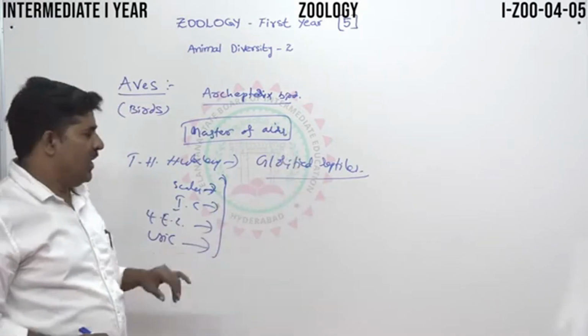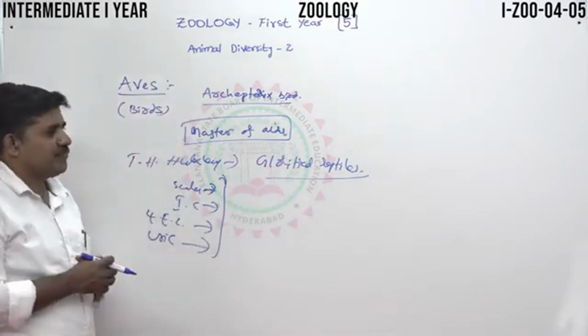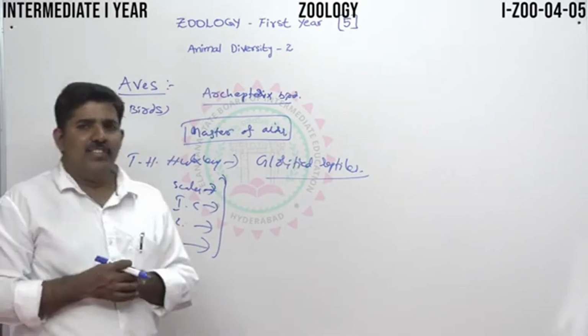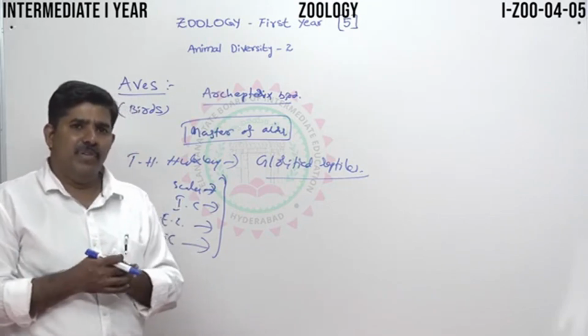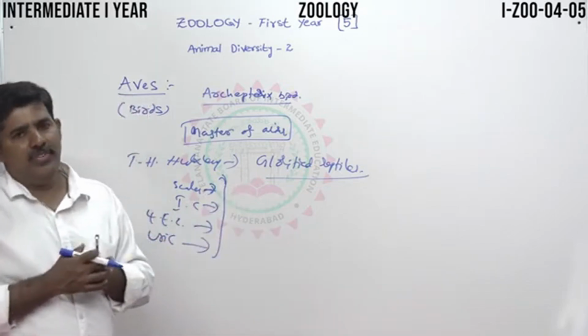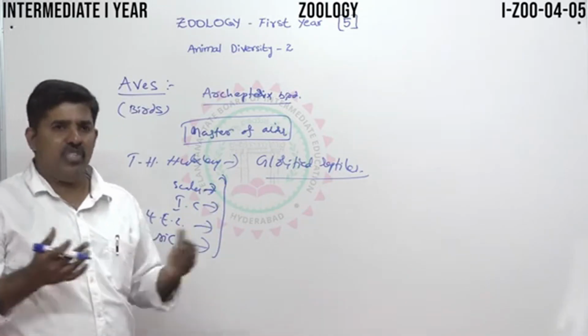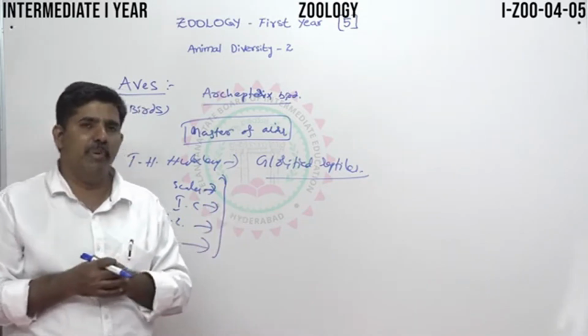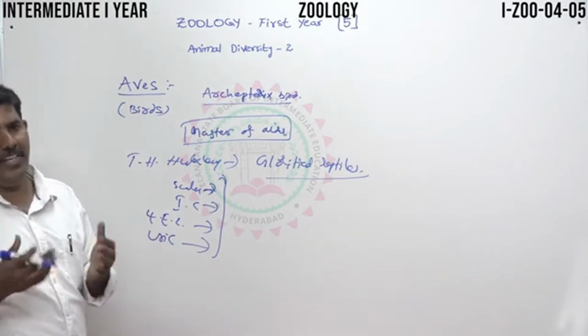This is important. Now we discuss the general characters of birds. Birds have two pairs of locomotor organs. The first, the forelimbs, are modified as wings.